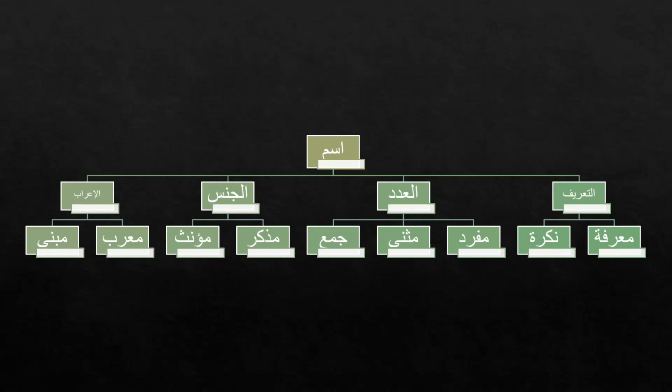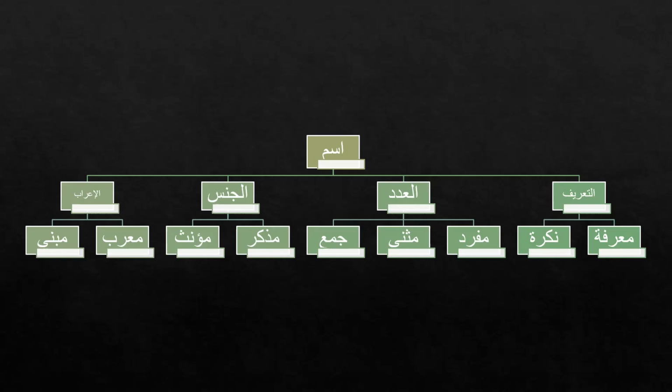Murab isim are those which show the three statuses in their endings, with dhamma in the marfu state, fatha in the mansub state, and kasra in their majroor state.